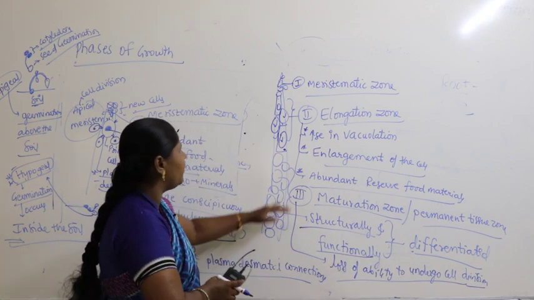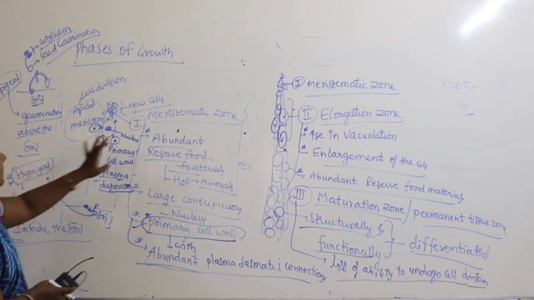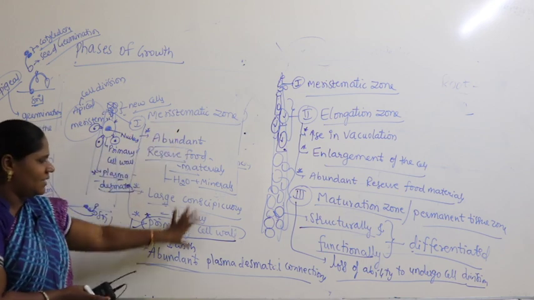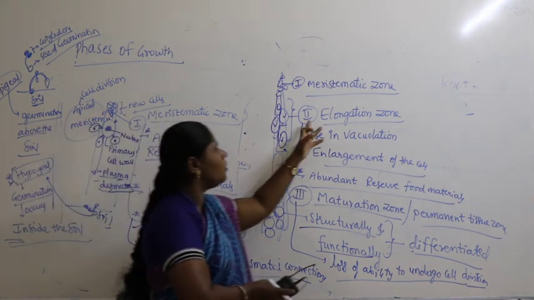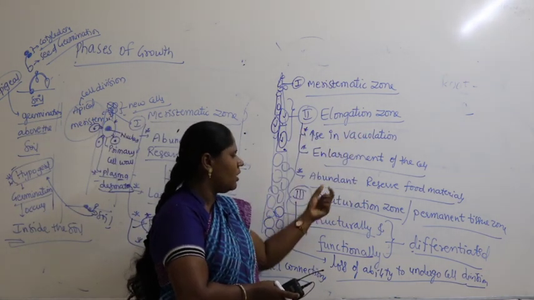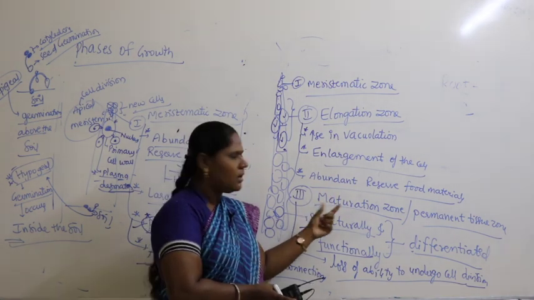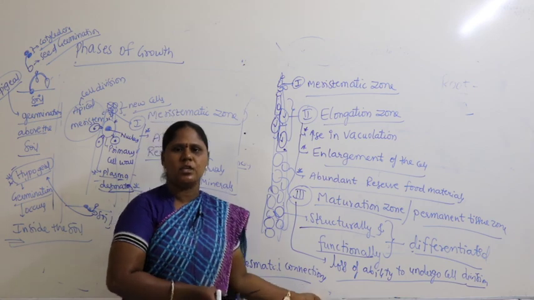So these are nothing but different phases. What are the three phases we have? First one is called the meristematic zone. These are the characteristics of the cells in the meristematic zone. And the second one is called the elongation zone. These are the characteristics of the elongation zone. And the third one is called the maturation zone, and these are the characteristics of the maturation zone.